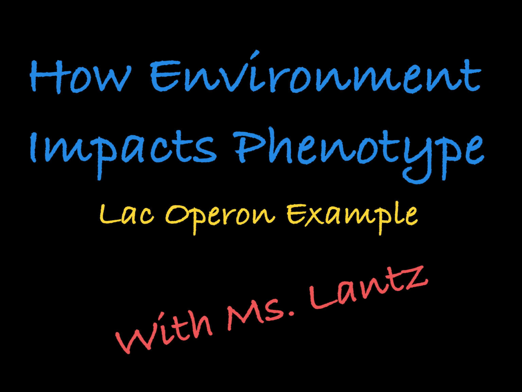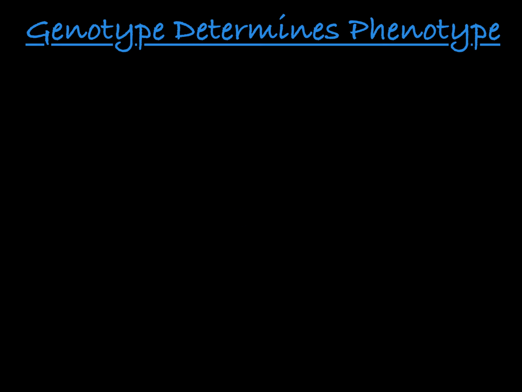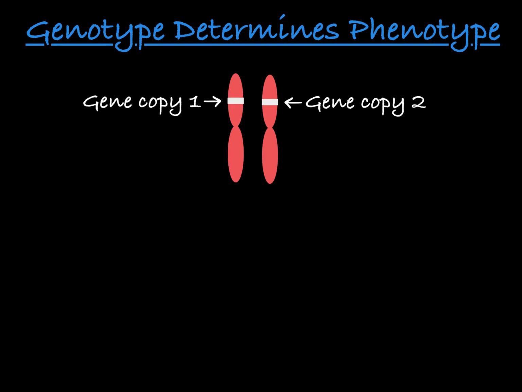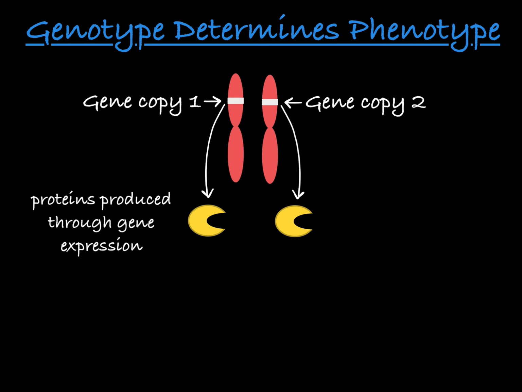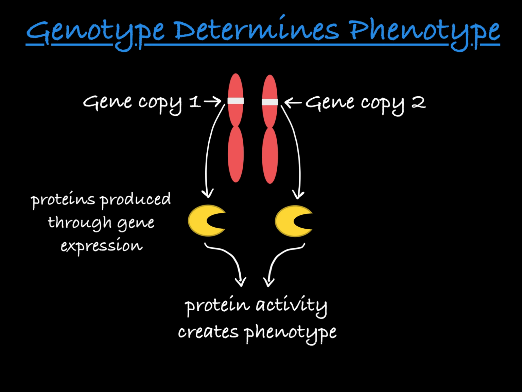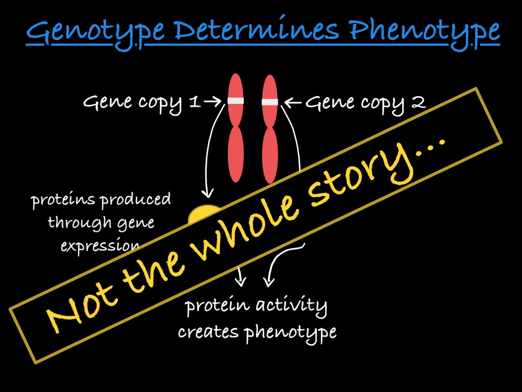In this video, I'll show you an example of how the environment can alter a phenotype of an organism. You've likely learned that a person's genotype dictates their phenotype. Which alleles they have for a gene will result in the production of a specific protein, and the function of that protein creates the person's phenotype. But that's not the whole story.